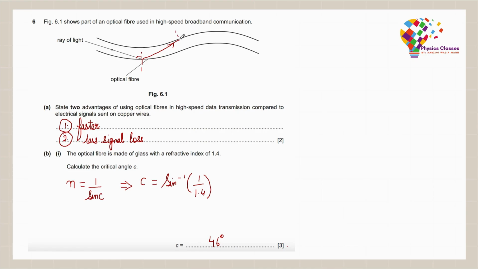Again, I draw another normal over here. The light ray undergoes TIR again, and it further moves ahead like this. Further, again here I have to draw my incident ray. Again there is total internal reflection, and we shall continue doing this till the light ray falls out or the signal reaches outside the optical fiber cable. Every time there is total internal reflection, you can see that the angle of incidence has to be greater than the critical angle. Now that's all for question number 6.